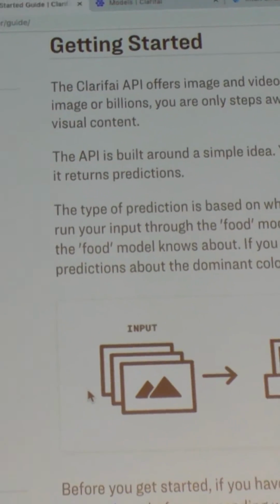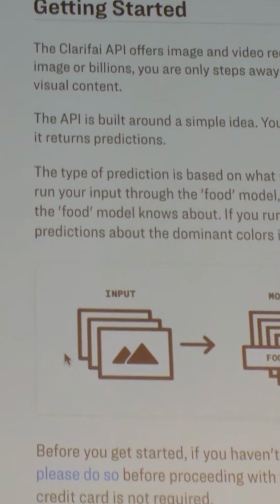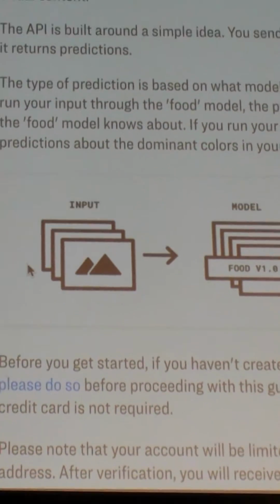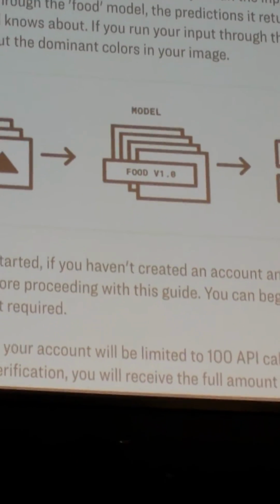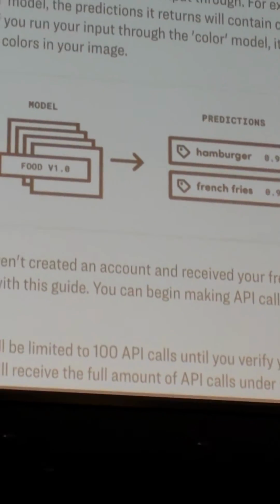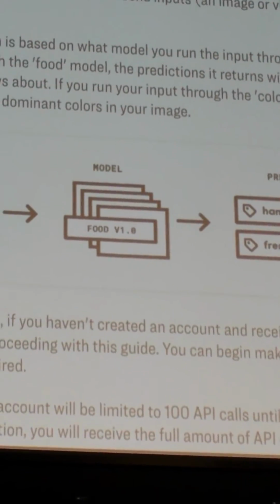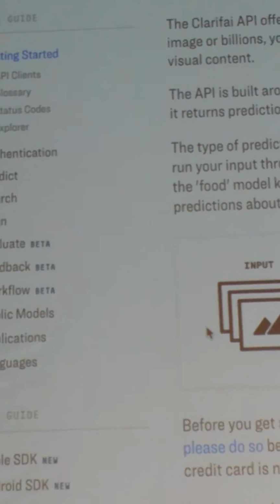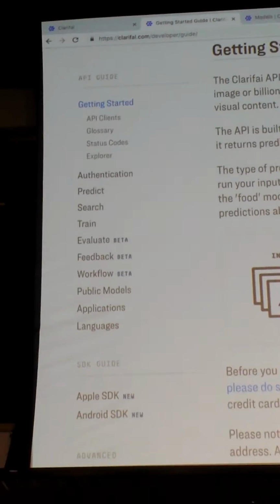Images are our input. We run it through a model. This is a deep learning system that is trained to recognize a lot of concepts. Our general model, which is probably the model that you want to start from, covers over 11,000 concepts. That's objects in the world, but also fuzzier concepts like togetherness. The result is that you get a list of predictions and confidence values. This is the actual output that you'll take and use in your program. So the picture that's not shown here is a cheeseburger, or a hamburger, a meal, and what it sees there is a hamburger with high confidence and a french fry with high confidence.